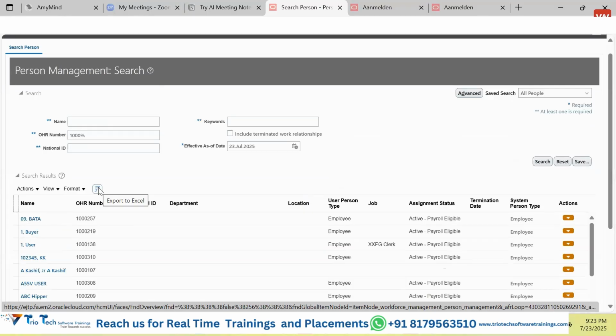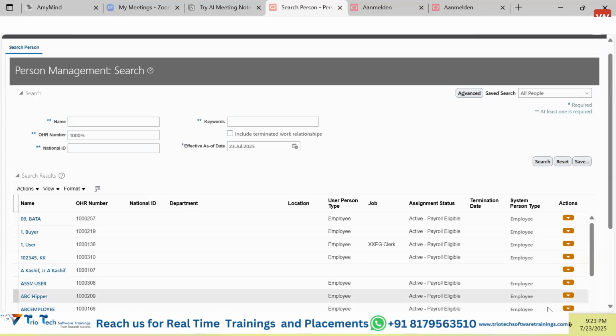So guys, this is one of the simplest ways. If there is a requirement to extract bulk data from the Fusion system, what is the way? If we know which application the data is requested for, for example person details, you come to this screen, search for those particular persons based on certain criteria, click on this export button, and that data will be extracted. Since this is a manual process, there is no coding, nothing technical. The only limitation is that we can only extract based on the search criteria mentioned here. It may be 10, 20, 100, 200 records. It cannot help you extract 2 lakh records. So the volume should be small.